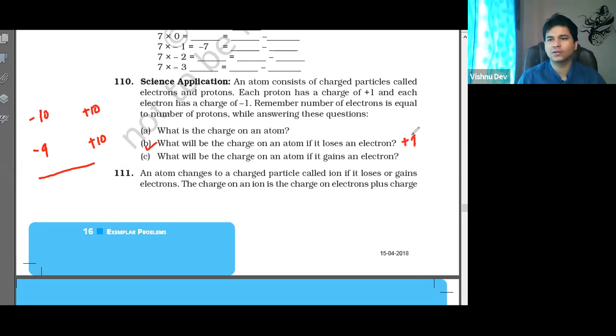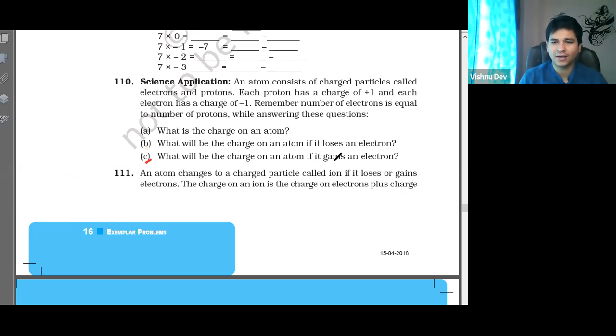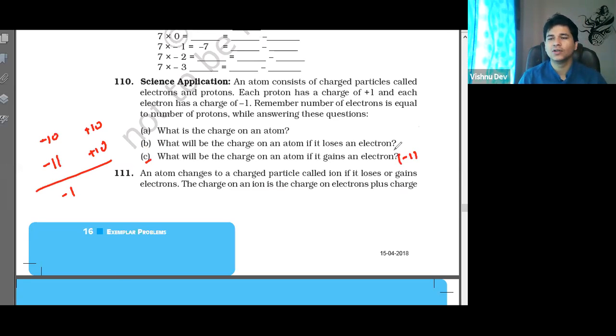When it loses an electron, the electron count is decreased. Now see, what would be the charge of the atom if it gains an electron? Earlier it was -10 and +10. Now it has gained one, so it is -11 now, and this is +10 only. So what will happen? Minus 1. Clear here. So in general, if an atom gains an electron, the charge will be negative, because there is an extra electron. Very good.